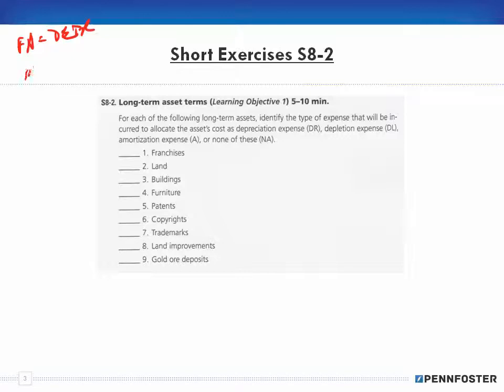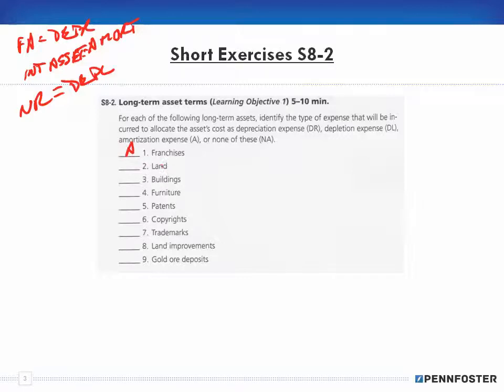If it's an intangible asset, it's amortization. And if it's a natural resource, it's depletion. And then, of course, none of these. So a franchise is not something you can touch, so it's an intangible asset. So that's amortization.